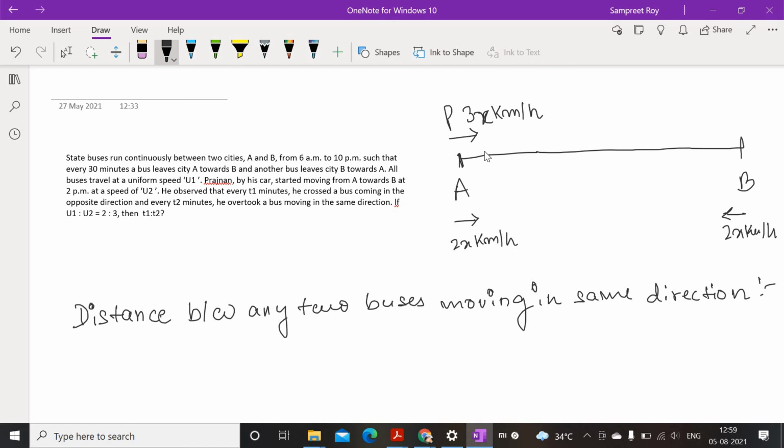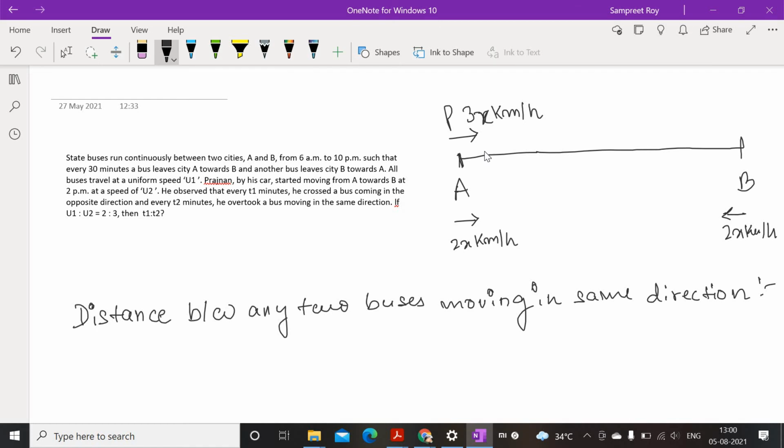So I hope you understood what is T1 and what is T2. I am explaining: T1 is the time at which he crosses a bus coming from the opposite direction, and T2 is that particular time after which he overtakes a bus.